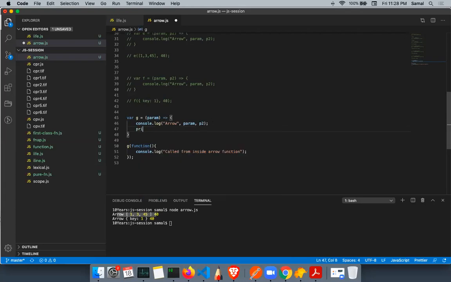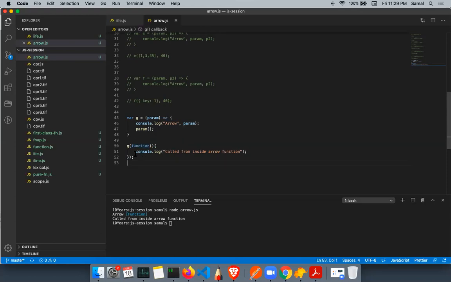So what I will do, I'll just do it simply. I will just call this function, arrow and call this function. Okay. Now if I run this, it will basically print two lines. The first function which basically says arrow and function, and then param is called. Param is basically this function. It called this function called from inside arrow function. Correct. So here it is a normal function, right?